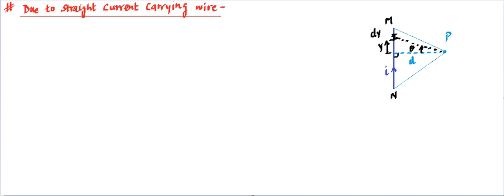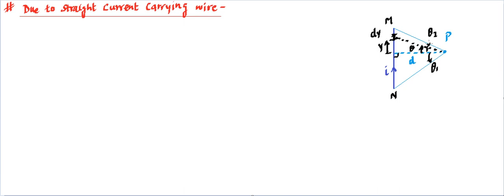Now theta is being measured from this reference line, in the upward direction as positive. So if it goes downwards, it becomes negative. So another initial limit will be from N. So this is going to be one theta, and this is going to be another theta. These values will be known to us. So let's say this angle is theta 1, this angle is theta 2. So we will say this theta varies from minus theta 1 to plus theta 2. Why do we say minus theta 1? Because it is in the opposite direction. So minus theta 1 to plus theta 2 is the limit of this theta variation.